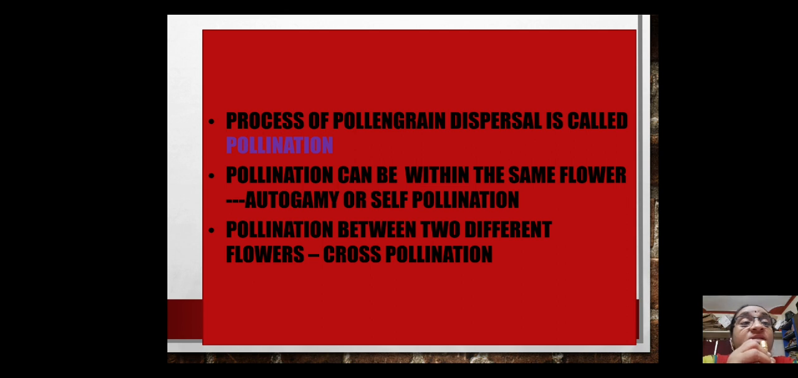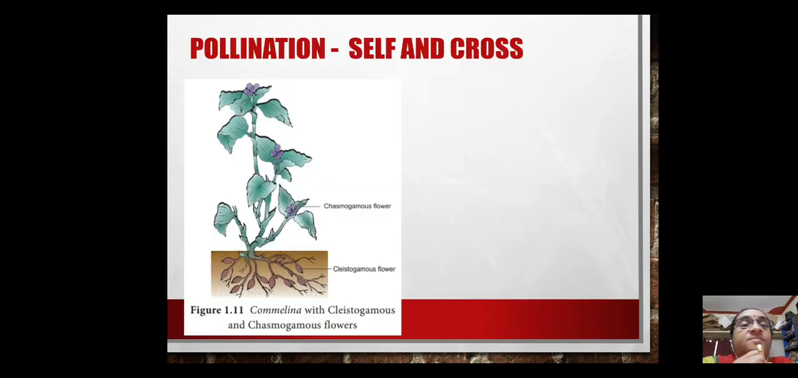Pollination can be within the same flower, that is, pollen grains are released inside the flower and they are pollinating, fertilizing the female reproductive unit of the same flower. In that case, it is self pollination. Or pollination can happen between two different flowers, and that is called cross pollination.